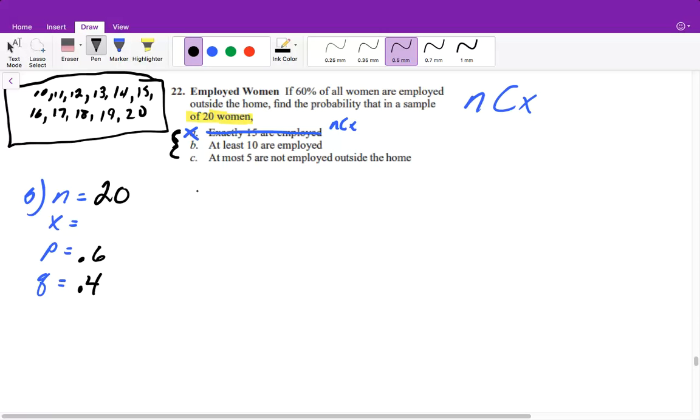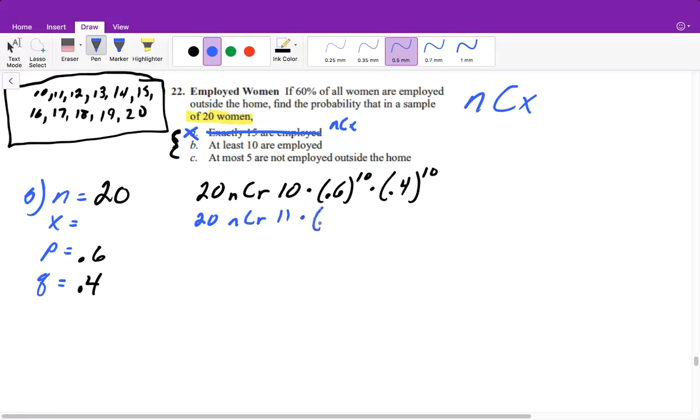So what we would have to do is 20 NCR 10 times 0.6 raised to the 10 power times 0.4 raised to the 10, because 20 minus 10. And then we would have to do 20 NCR 11 times 0.6 raised to the 11 times 0.4 raised to the 9.